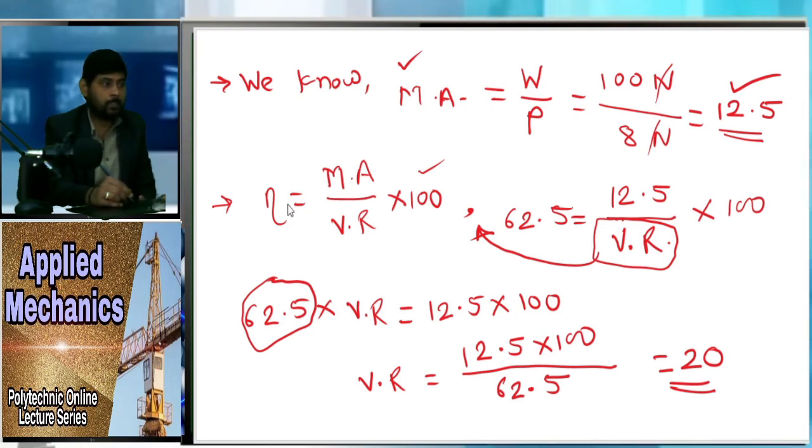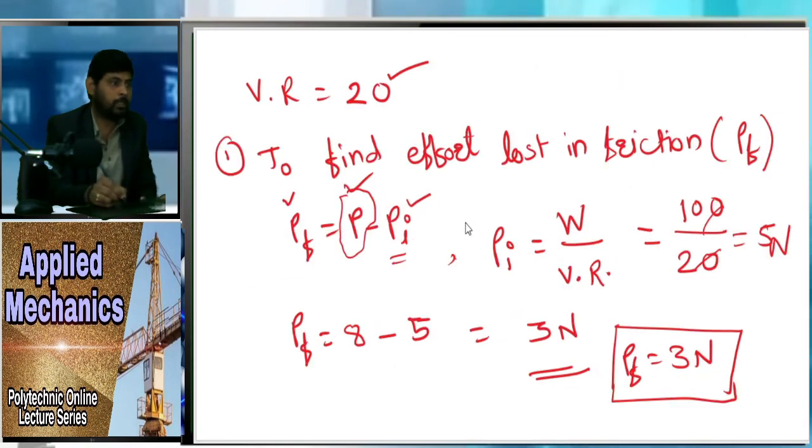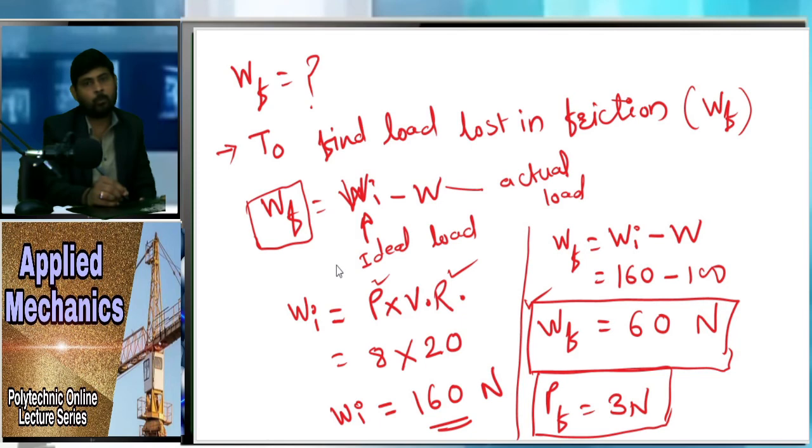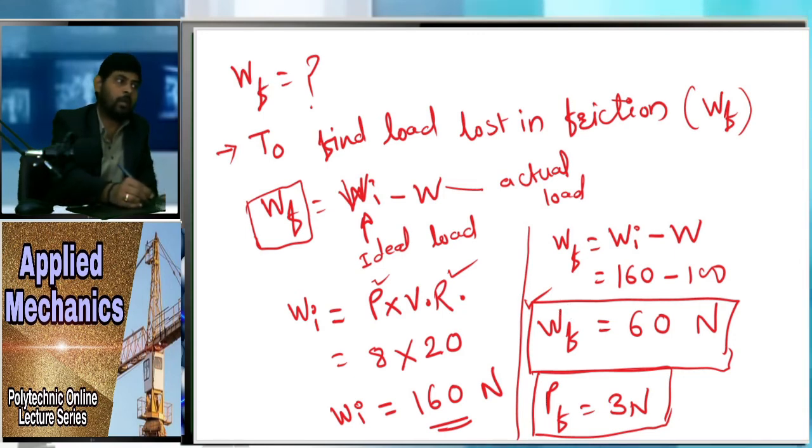After that, by using the efficiency formula, we found the value of velocity ratio. Once we get the value of velocity ratio, we put that value in the ideal effort equation and find the ideal effort. After that, by using the formula of effort lost in friction, we found the value of PF. Again we found WF by using the formula WI minus W. For the value of WI, we used the formula P into velocity ratio.